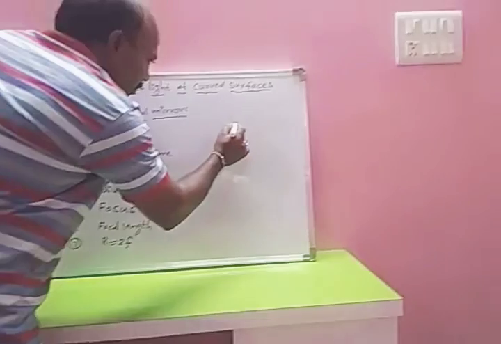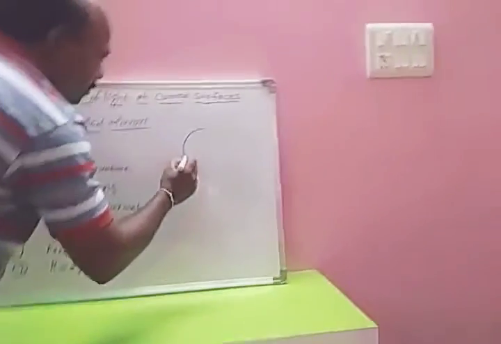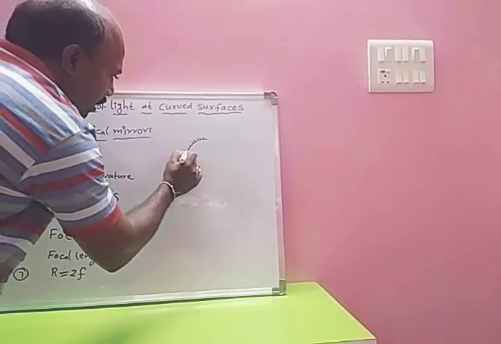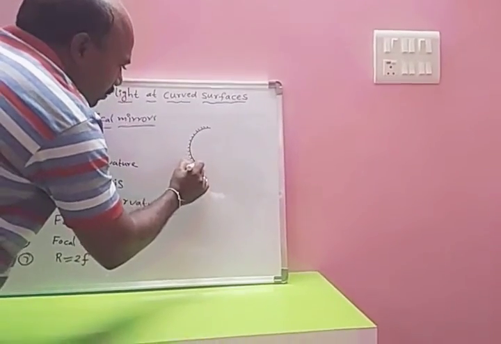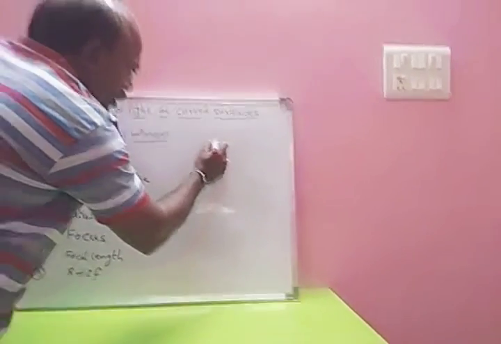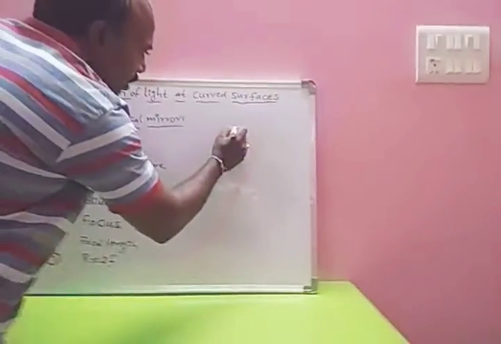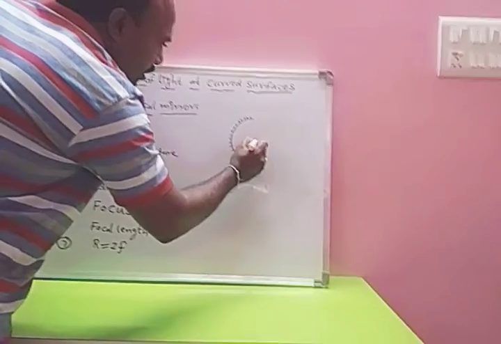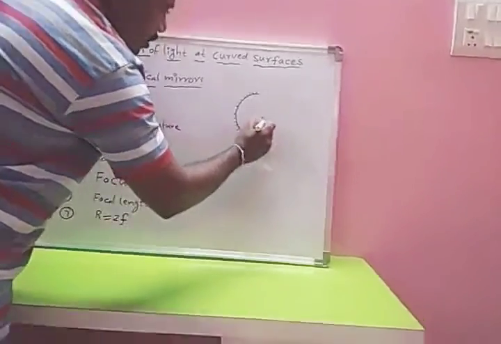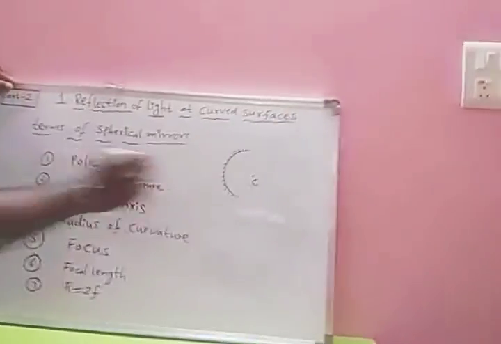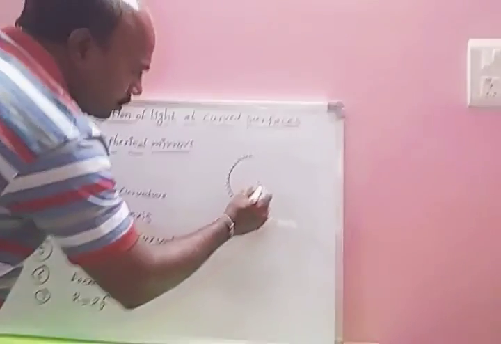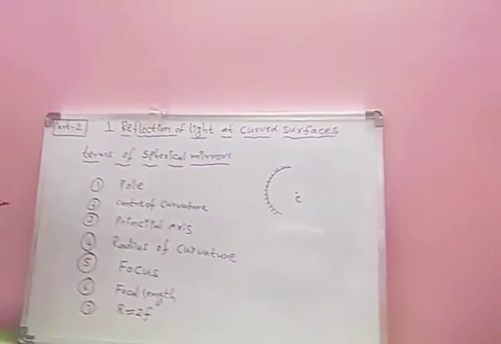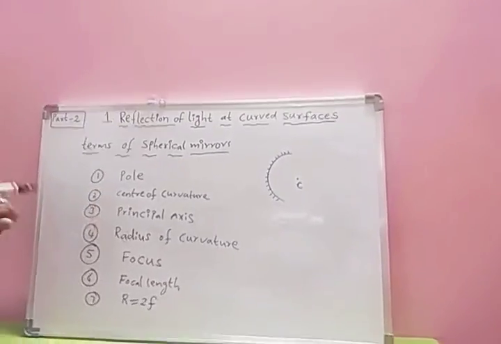Children, concave mirror. We are taking a concave mirror. Concave mirror means it is a part of a big sphere. So the center point is here. That means the center point. Here first of all we are going to discuss the pole.